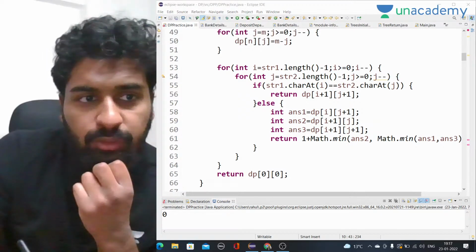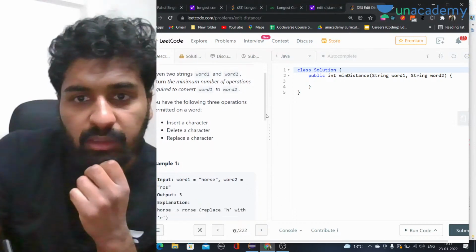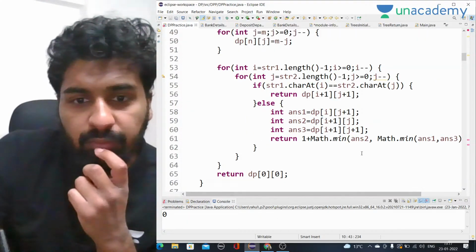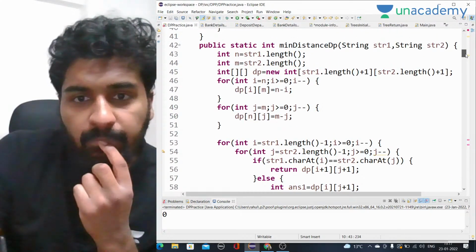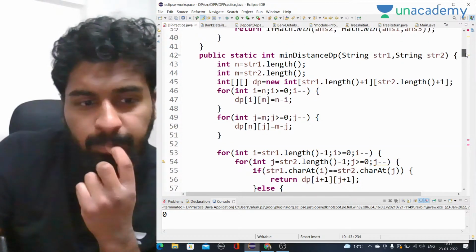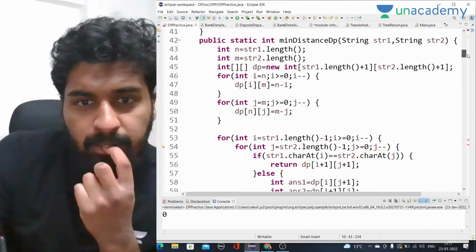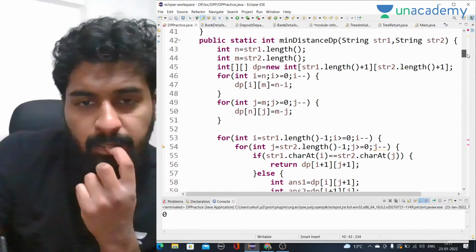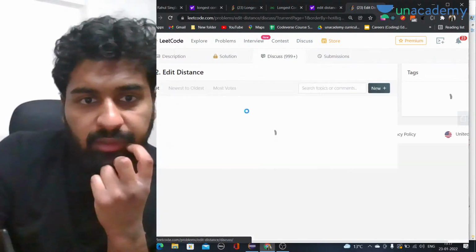I don't think there is any issue in this. So let's just take one thing. We can do one thing here. Let's see for dp of 0, 0. Minus j and minus I. Okay, so one thing we can do is directly see something here if we can find it.